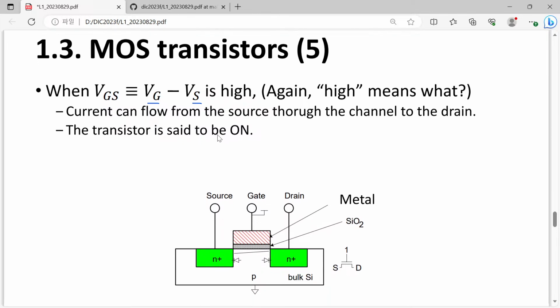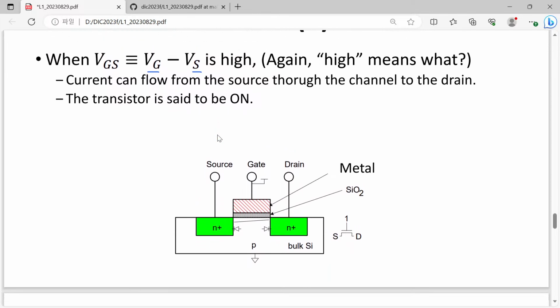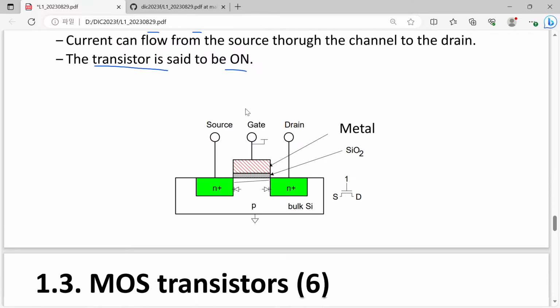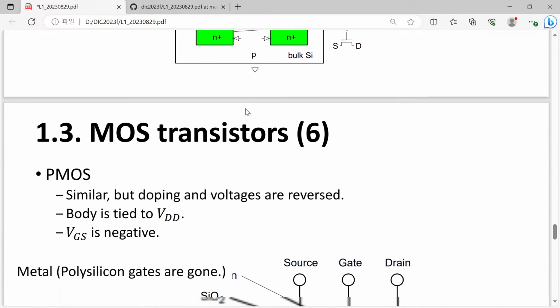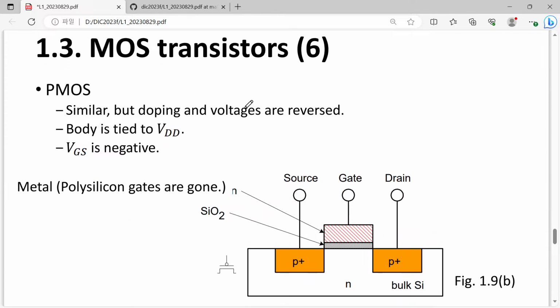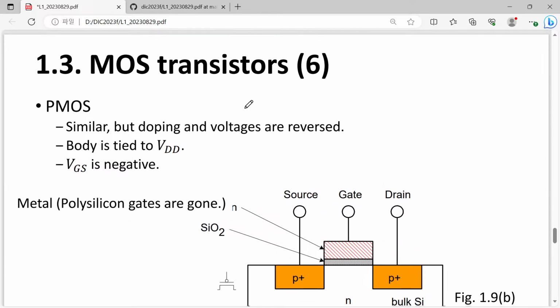In this case, we say that the transistor is turned on. That is quite simple.